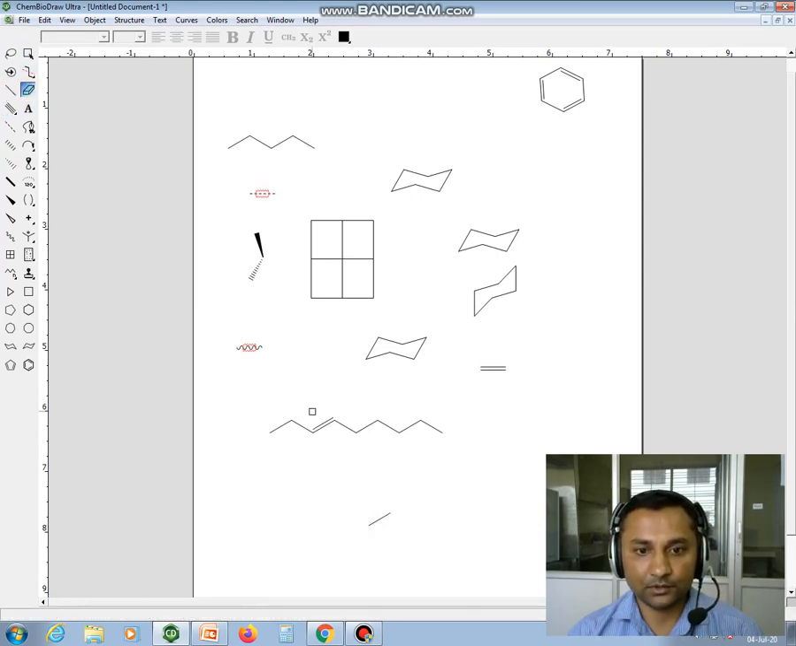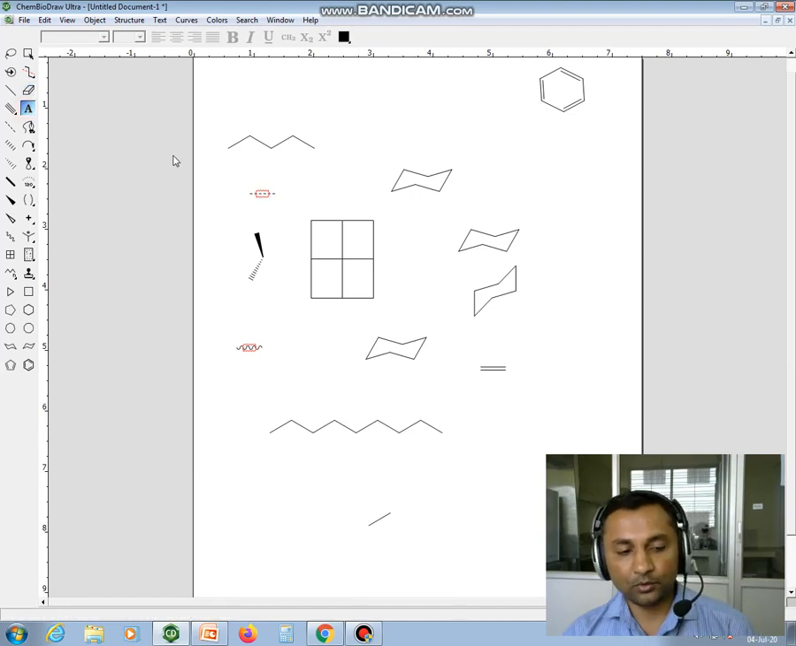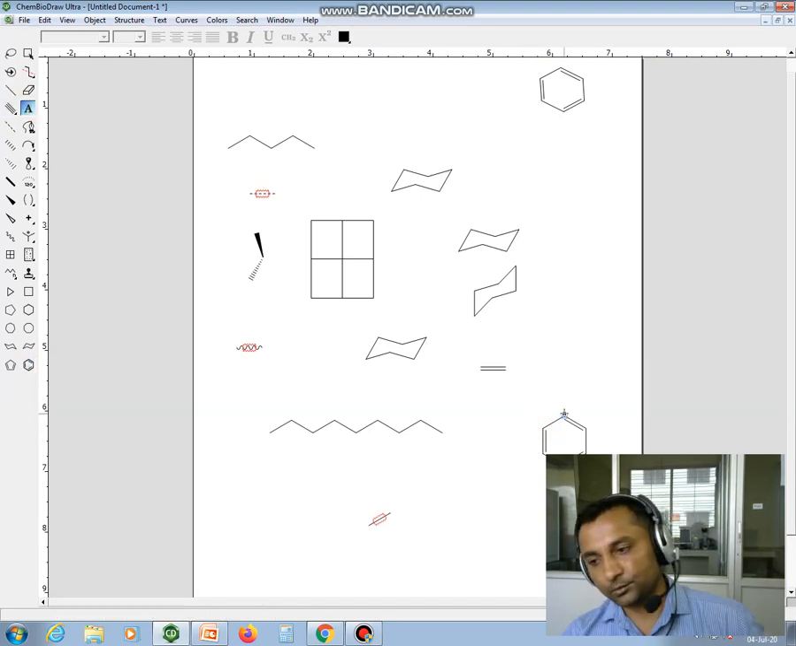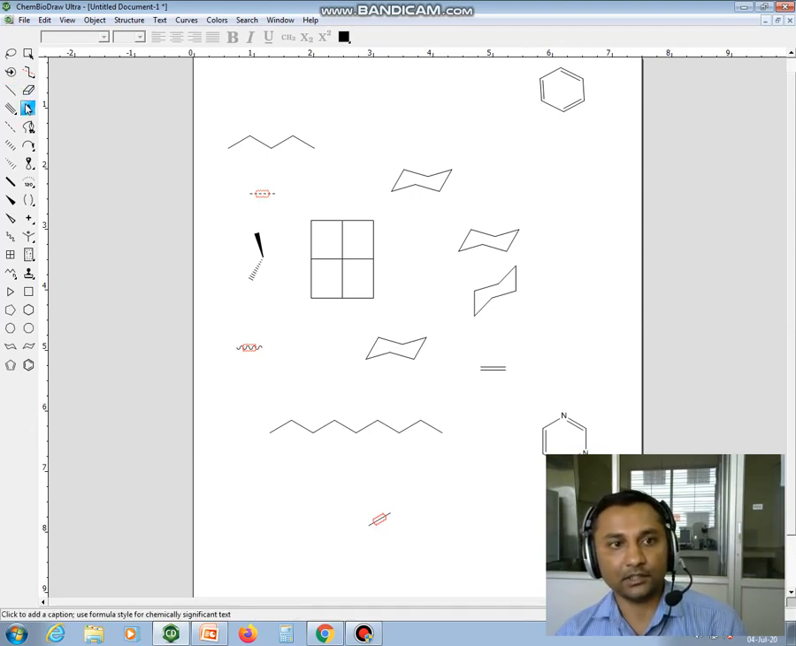If I am using this eraser, this double bond will be removed and converted into a single bond. Now if you want to draw any heterocycles, like I have to draw a pyridine structure, you can add any text, even nice. Suppose I have to convert this benzene ring into a pyridine ring, you can add nitrogen here. If you want to convert it into pyrimidine, then you can add one more nitrogen by using this tool.